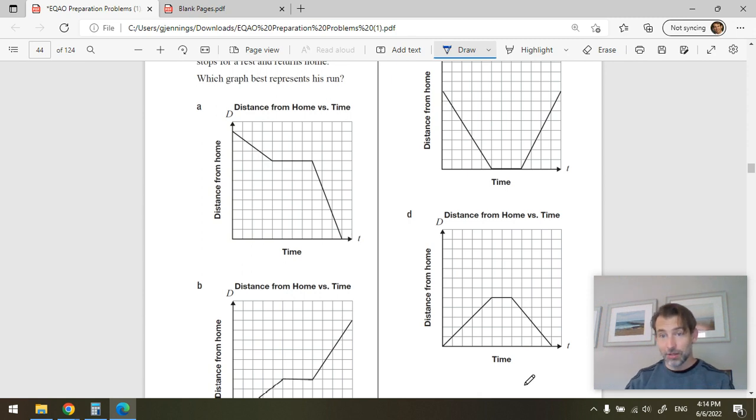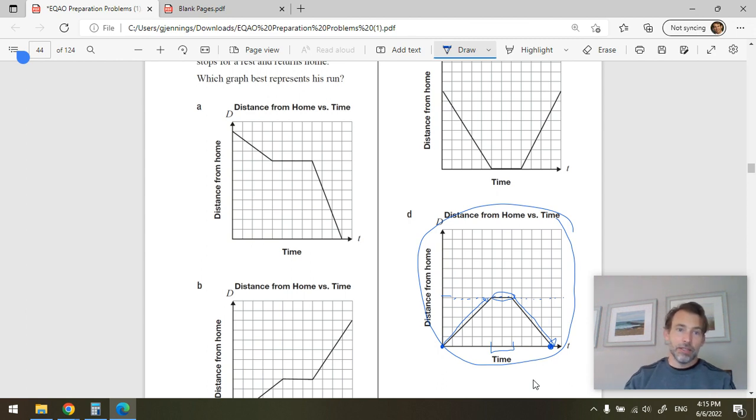Okay, why? Well, let's talk about this graph story. He starts at home. If he's home, what's his distance from home? 0. He's at home, so he's not far from home. So he's 0 meters from home. And then he leaves home and goes to the park. Here's the park here. That far from his home. Okay? He stays there for some amount of time. And then he returns home. If he has returned home, what's his new distance from home? Also 0. He's at home now. Okay. This graph story represents what he does.